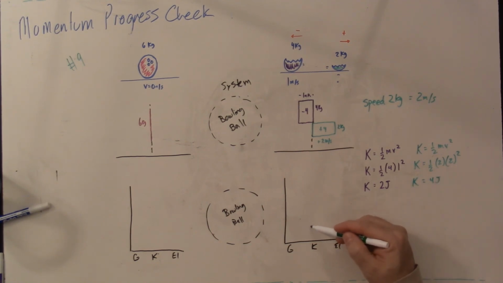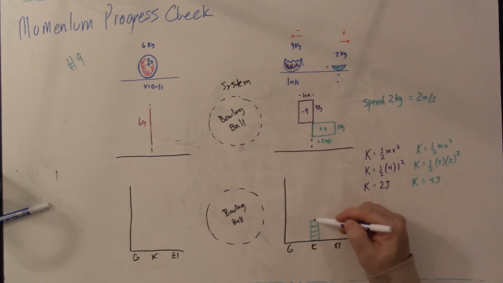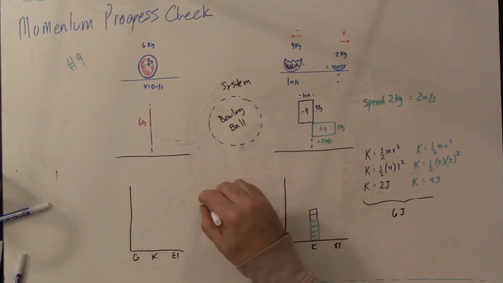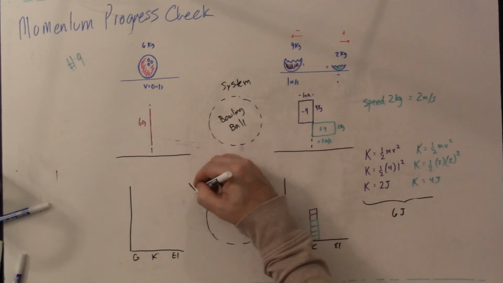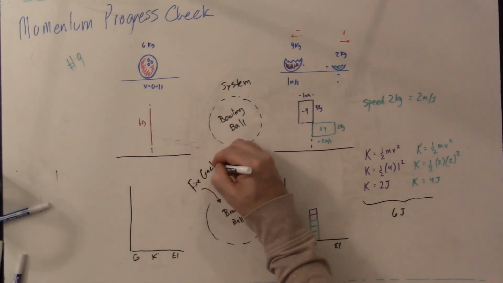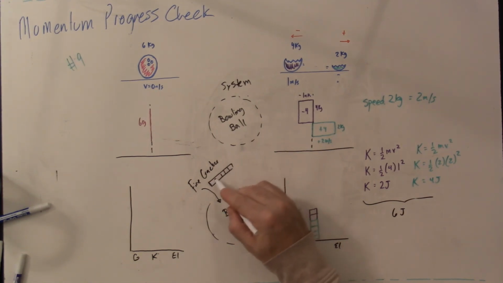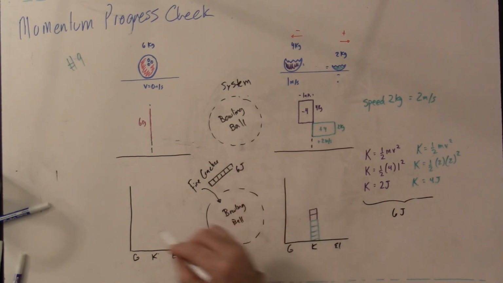So when I go to put that on here, I'm going to say that there's 4 boxes of kinetic energy for the green one, and 2 for the other. And so the total amount of energy here is 6 joules. But there was no gravitational, kinetic, or elastic, so where did it come from? Obviously it came from the firecracker. How much? 6 joules worth.